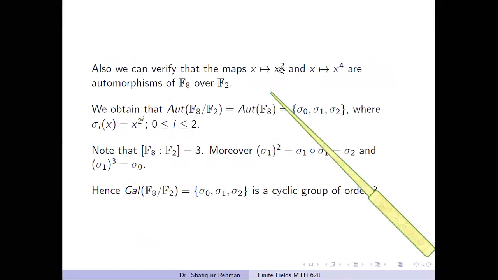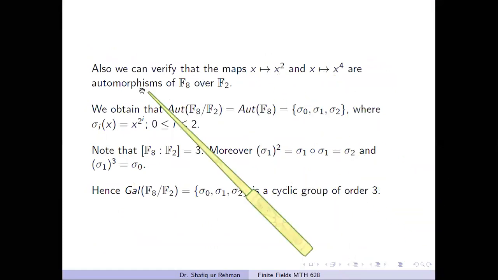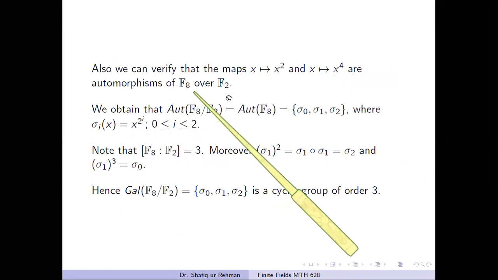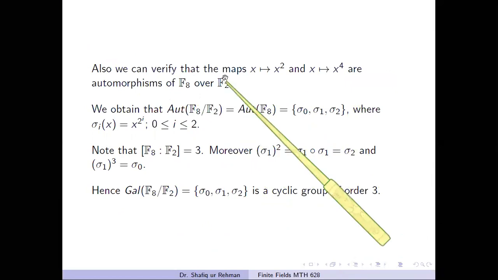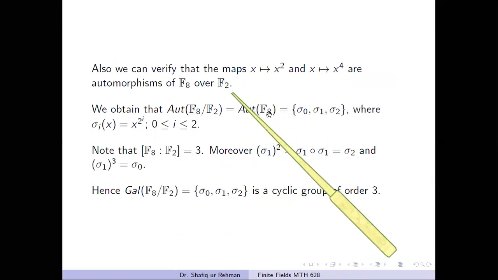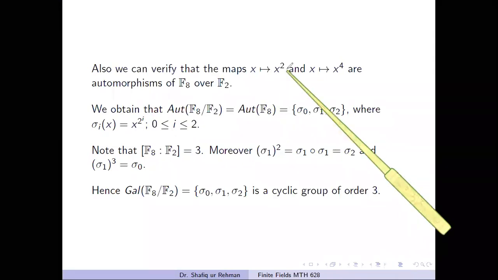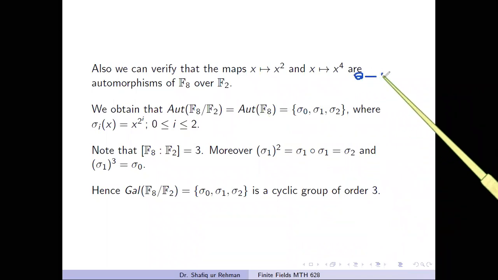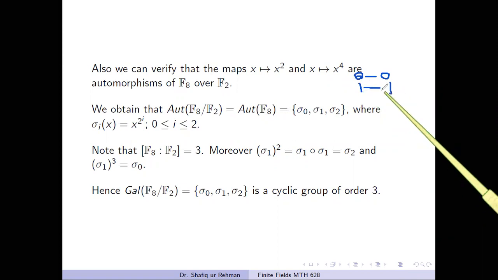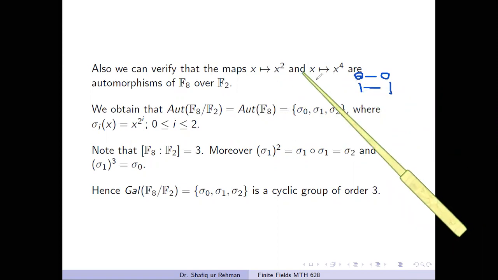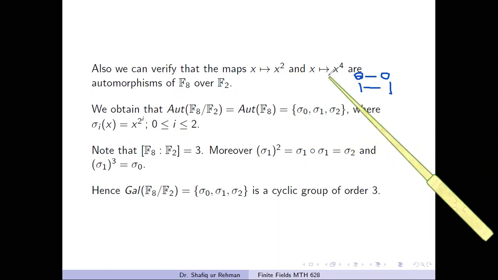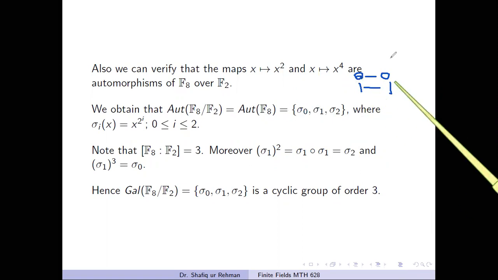And we can also verify that the mappings defined by these rules are also automorphisms of F8. An important thing is that these mappings keep the elements of F2 fixed. That is, if we apply these mappings to the elements of F2, F2 has only two elements, 0 maps to 0 obviously and 1 maps to 1. So we can prove that these mappings are automorphisms of the field F8, and also they keep the elements of F2 fixed.